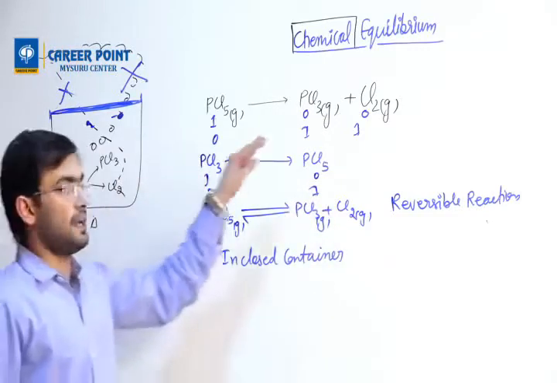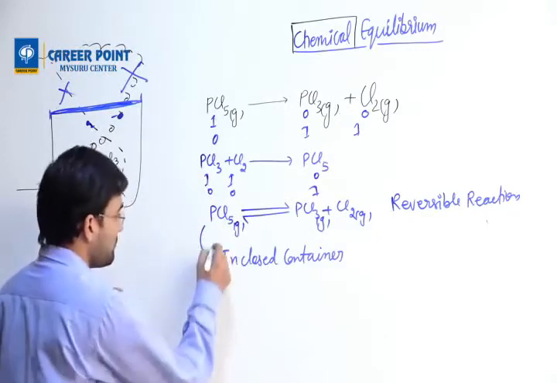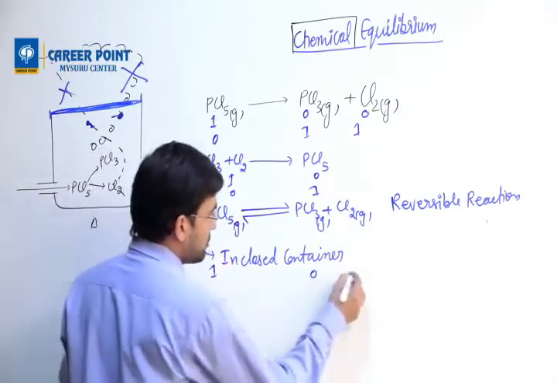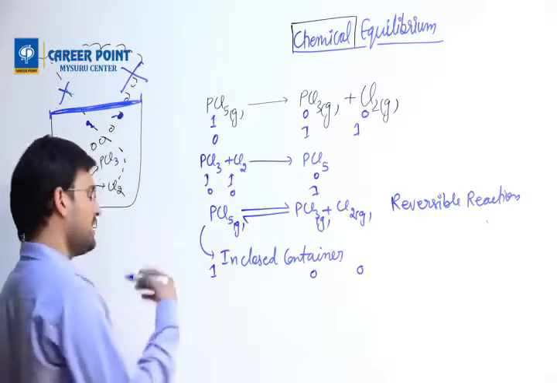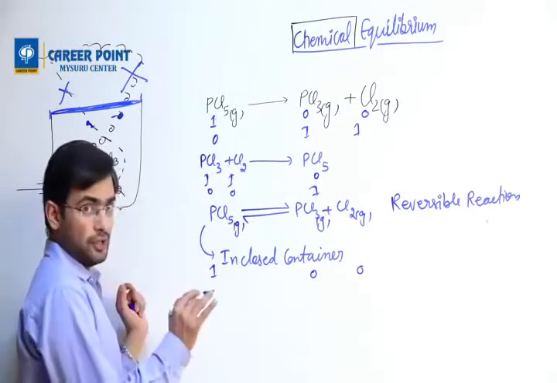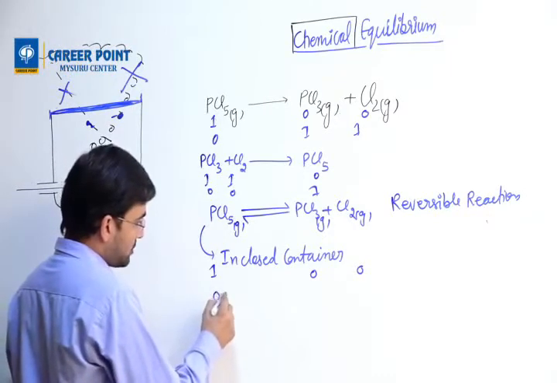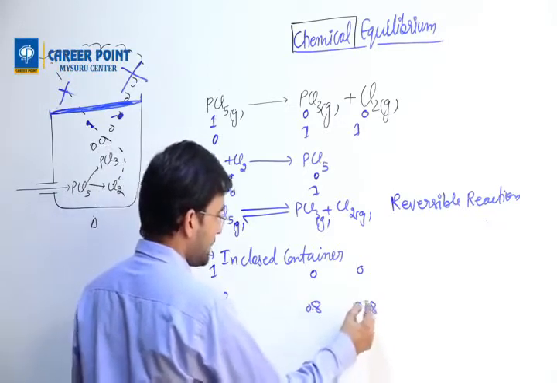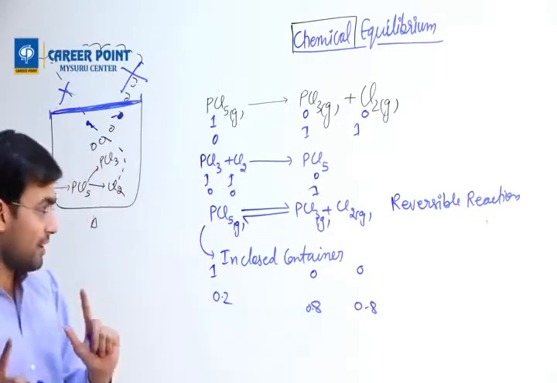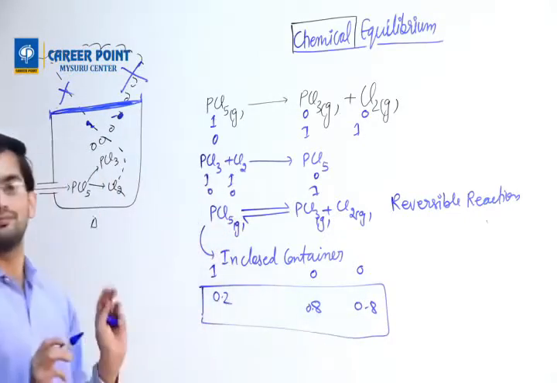Understand? It means all the reactant is converting to product. But now in the case of PCl5, if you have taken 1 initially and 0, 0, then it won't become 0. It will be some value, such as 0.2, and this could be 0.8. It means equilibrium is established when you have all of them.